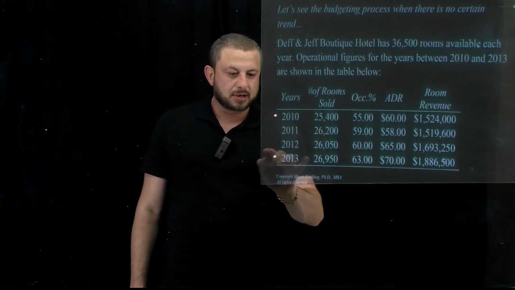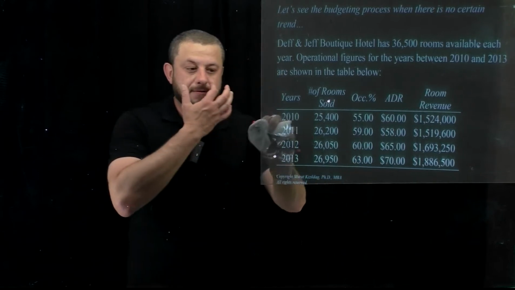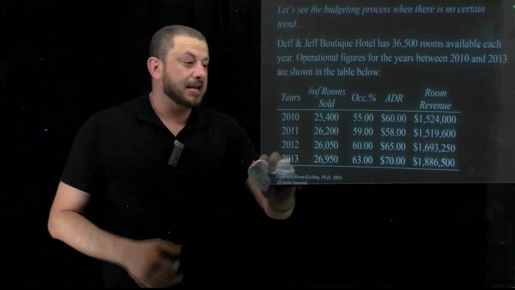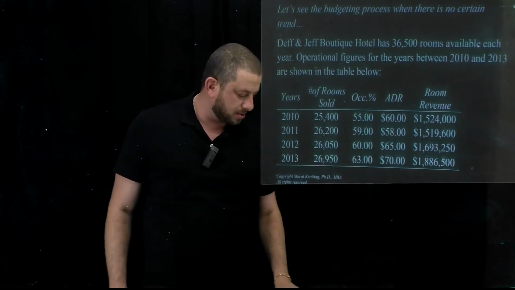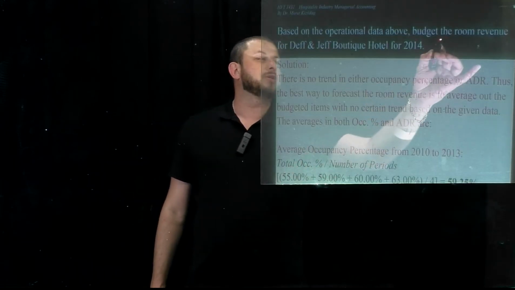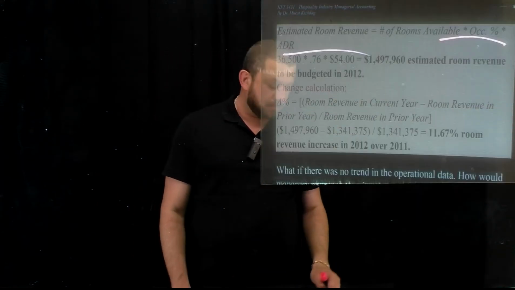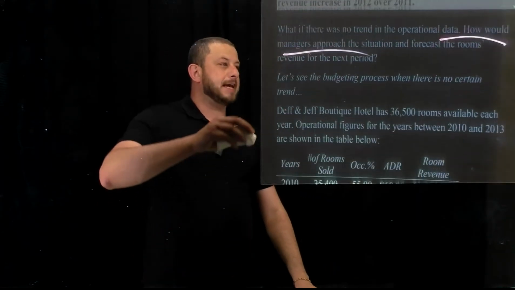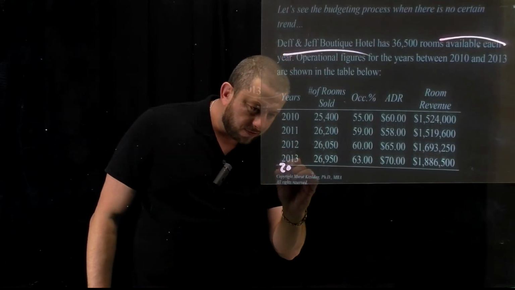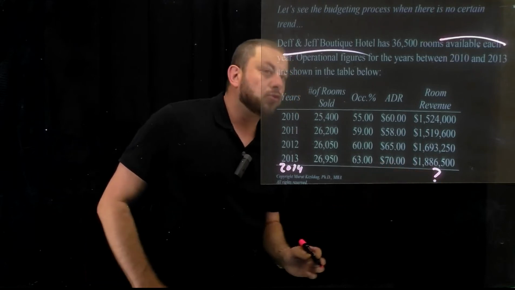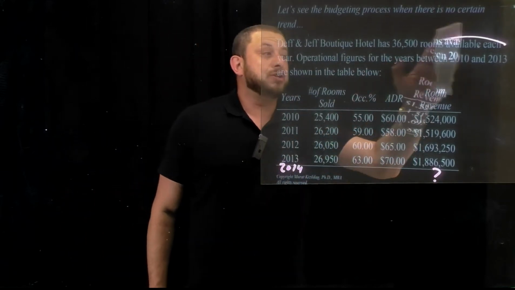From 2010 to 2013, we have number of rooms sold, occupancy percentage, ADR, and room revenue, and then we have the corresponding numbers. What we're going to do, guys, based on this table, is budget the room revenue for Def and Jeff Boutique Hotel for 2014, because remember, we have the data from 2010 to 2013. We are going to find the 2014 room revenues for Def and Jeff Boutique Hotel.